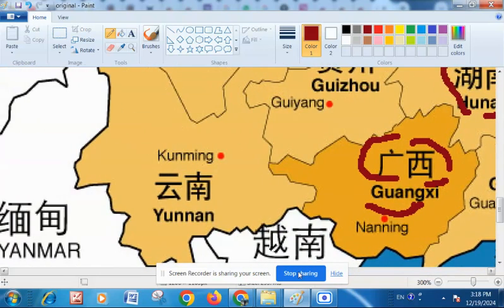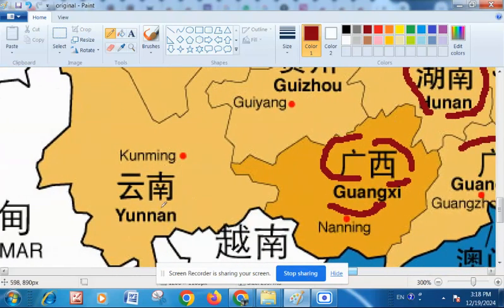Now we come down further south. Okay, again we see Y initial and UN as the final for the first character. And N initial and AN as the final for this one. This we have seen means south, and Yun means the cloud. Yun, Nan. So this is the area that is south of the cloud.